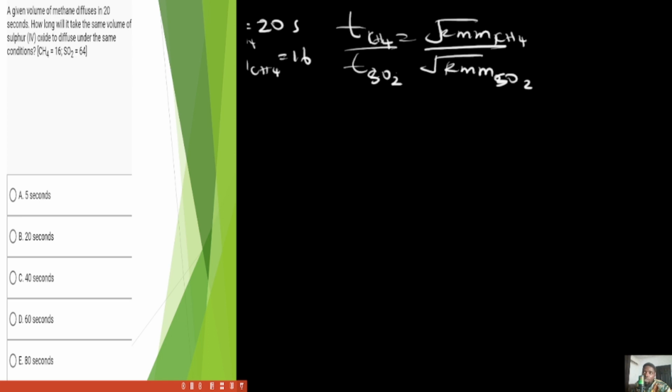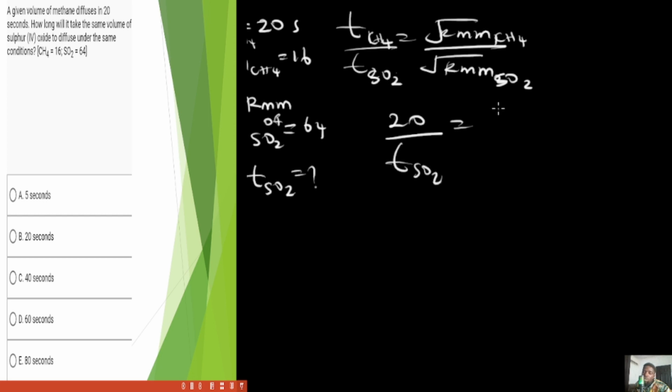The next thing we were given in this question is the relative molecular mass of SO2, which is given as 64. And then finally, we were asked to find the time taken for SO2 to diffuse, which we don't know. So let's get to work. The time for CH4 is 20 divided by the time for SO2, which we do not know. That will equal root of the relative molecular mass of CH4, 16, divided by the relative molecular mass of SO2, which is 64.